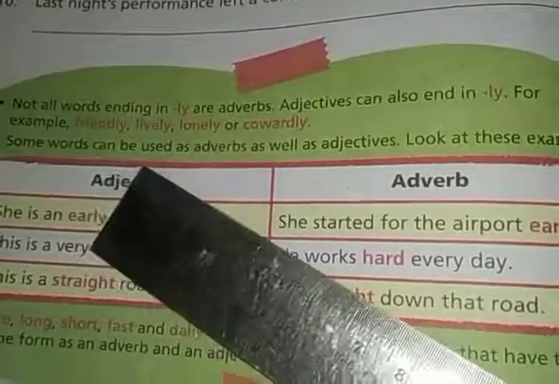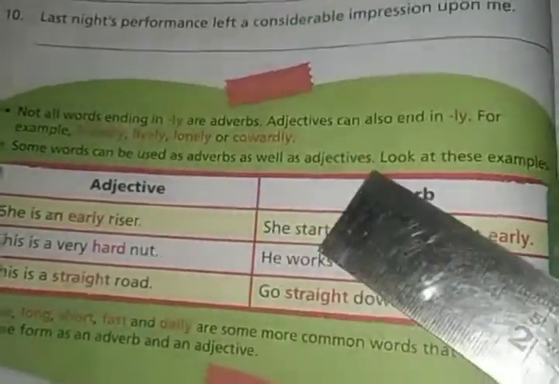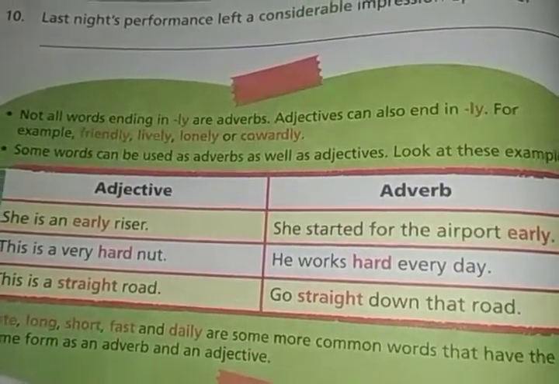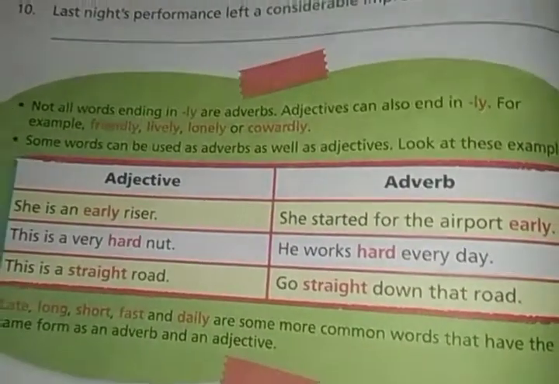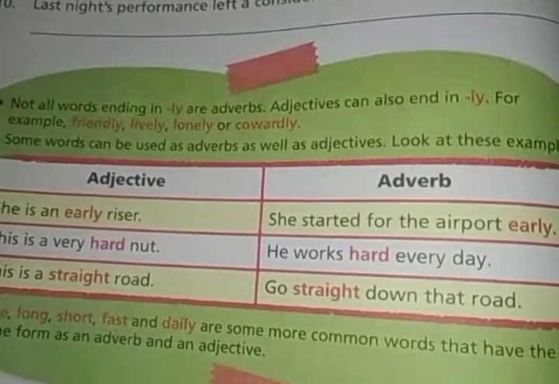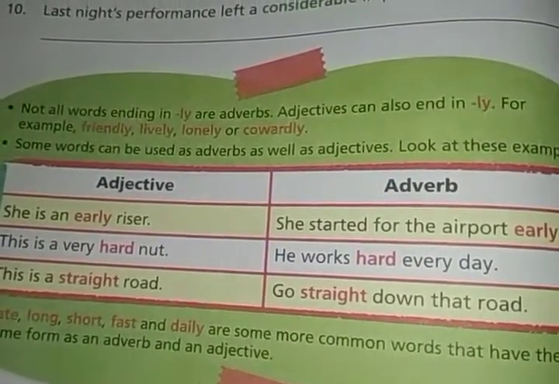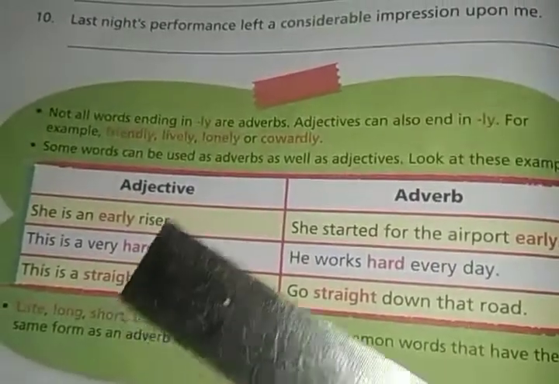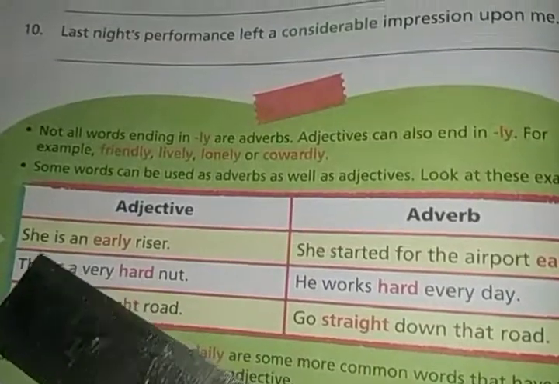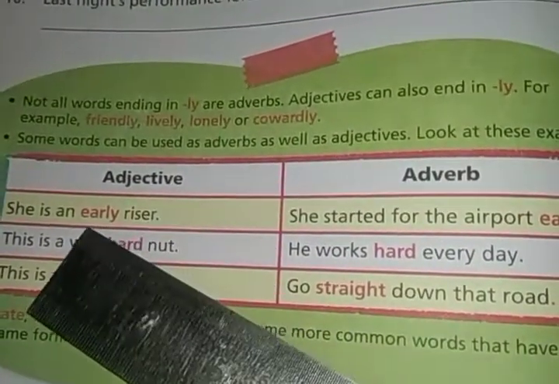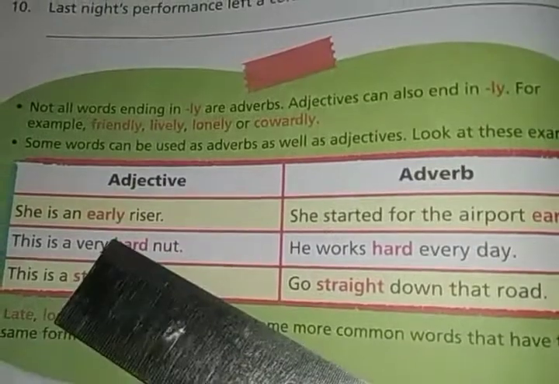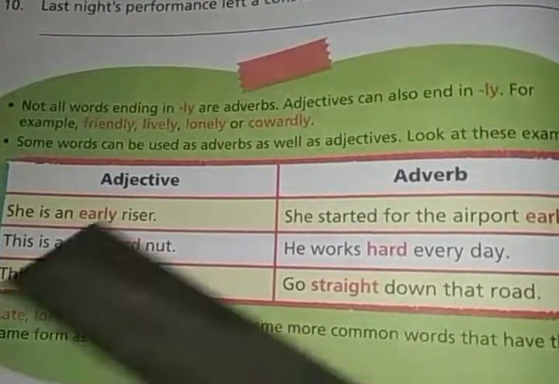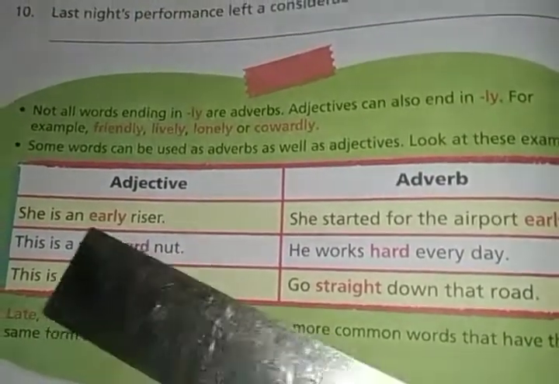Some words can be used as adverbs as well as adjectives. Look at this picture. There are some other words which can be used as adjective and adverb as well. At the same time, the same word can be used as an adjective and as an adverb. So what are these words? Look at this. The adjective forms are written here. She is an early riser. Here early is an adjective. What kind of riser is she? Early riser.